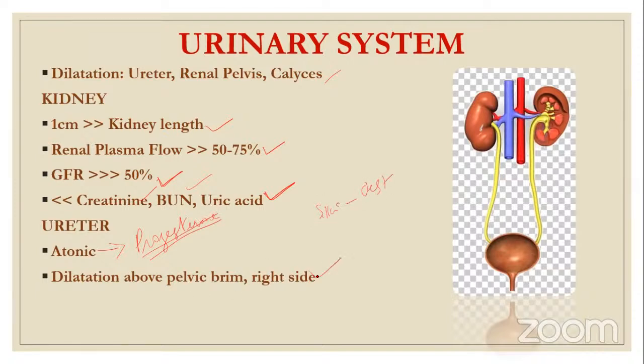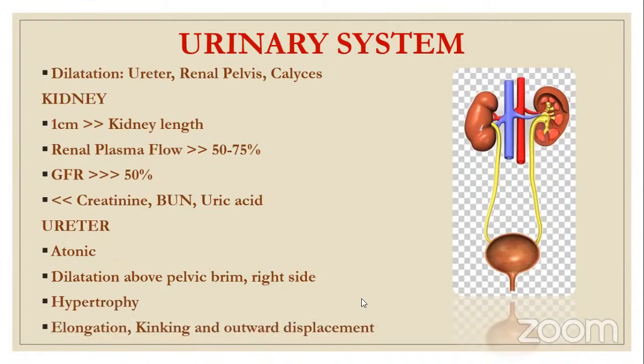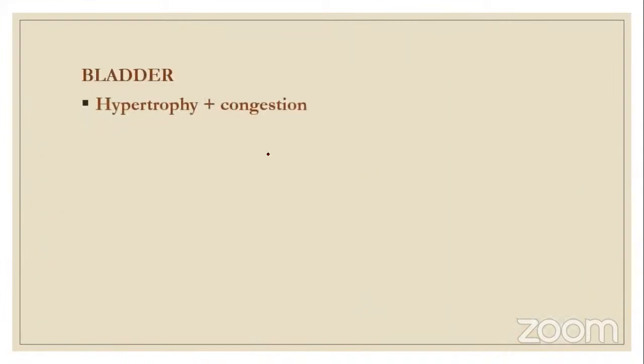Dilatation above the pelvic brim, right side. Why right side? I told you the uterus is dextro-rotated, and that is why it causes compression of the right ureter. Hypertrophy, again, there is elongation, kinking, and outward displacement. Next, bladder, again, hypertrophy and congestion. Bladder mucosa becomes edematous, especially in the later pregnancy.